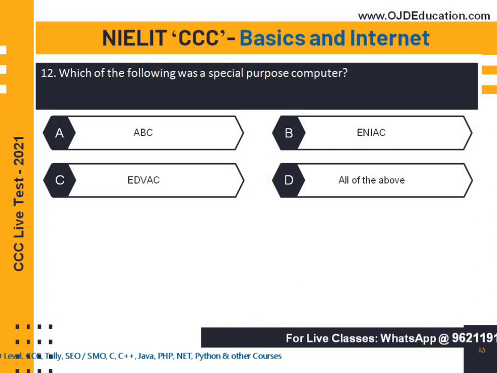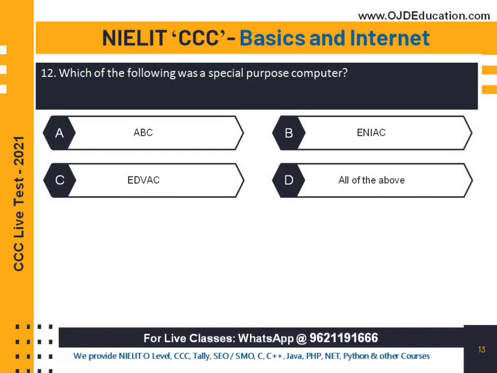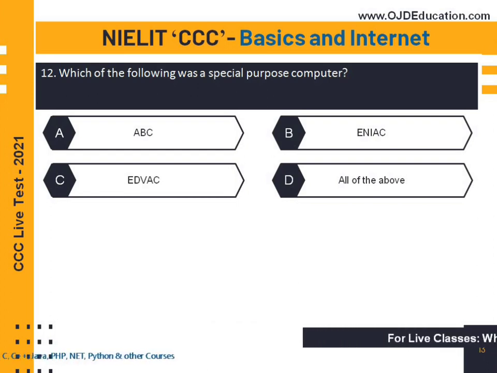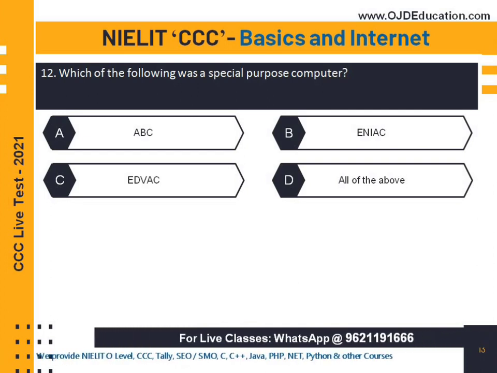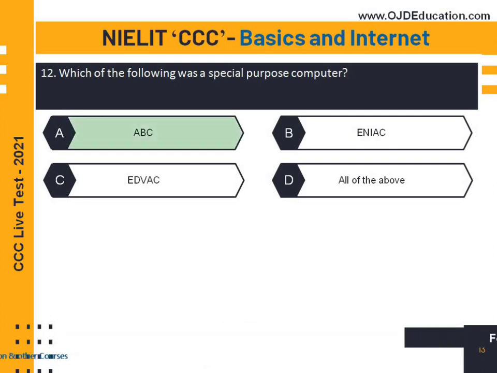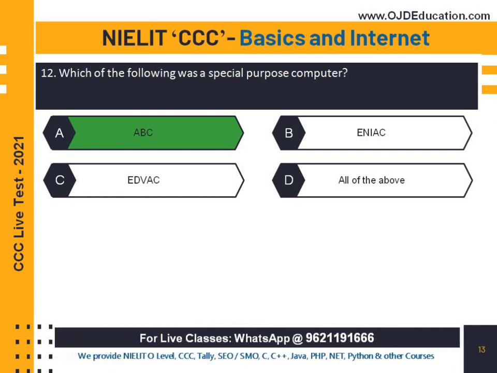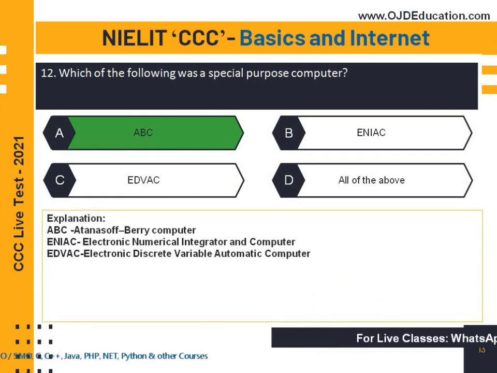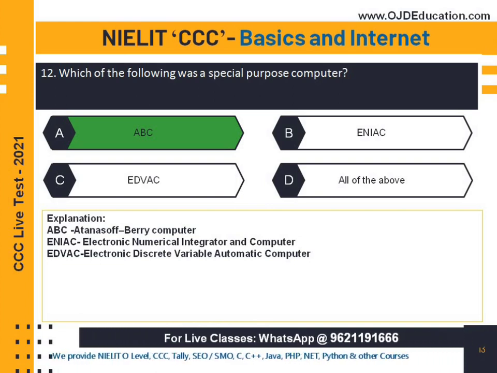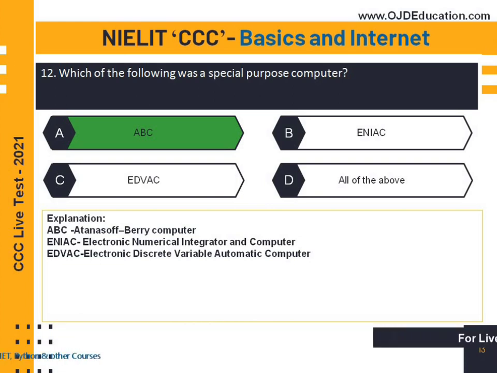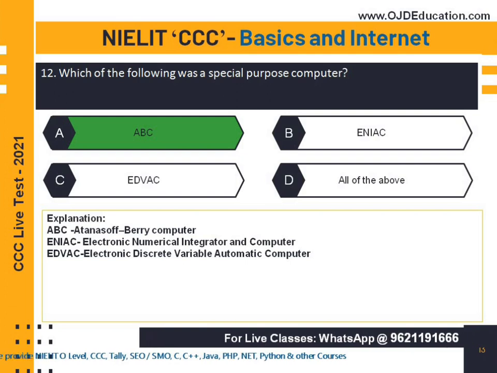So our next question is, which of the following was a special purpose computer? The special purpose computer is ABC. ABC was a special purpose computer. ABC stands for Atanasoff-Berry Computer.